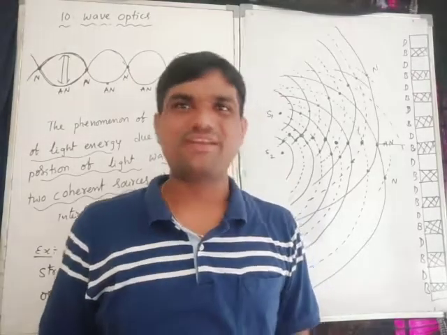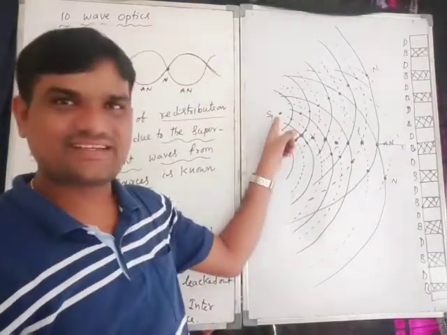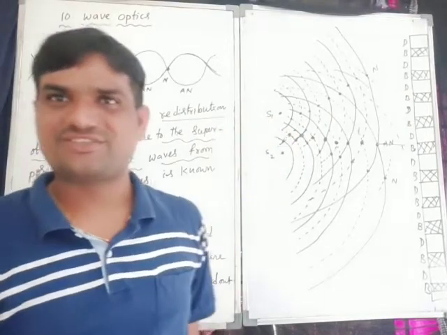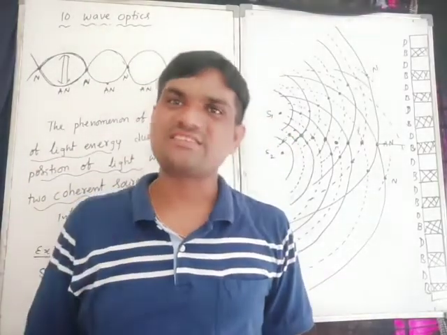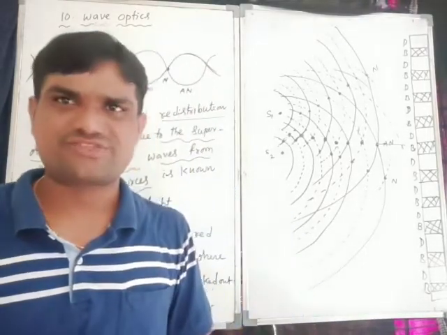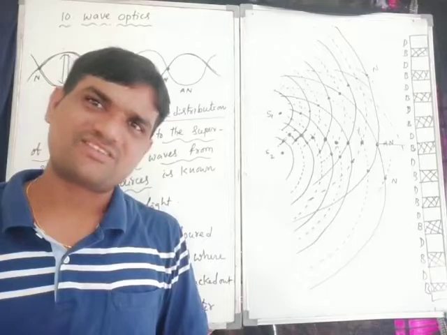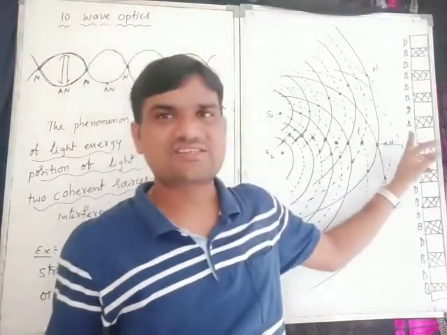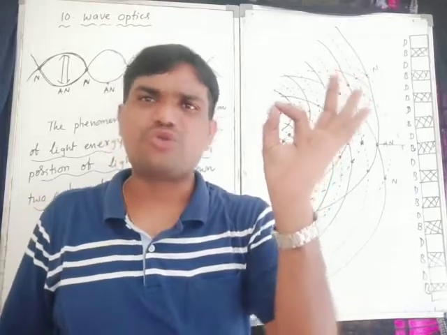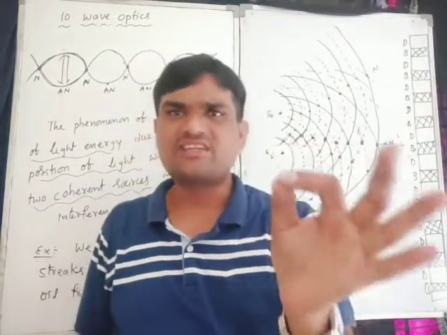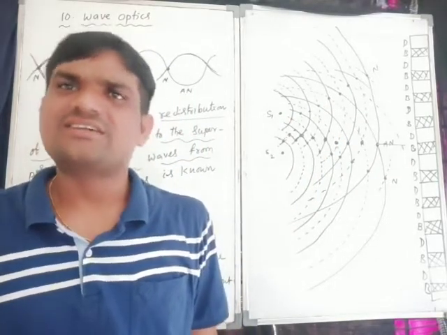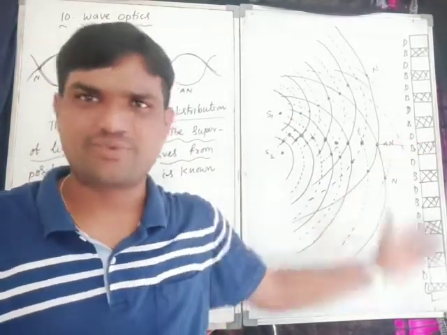These two slits are there. This interference was explained by a famous scientist, Thomas Young. He explained the bright fringes and dark fringes with his beautiful experiment, Young's double slit experiment.